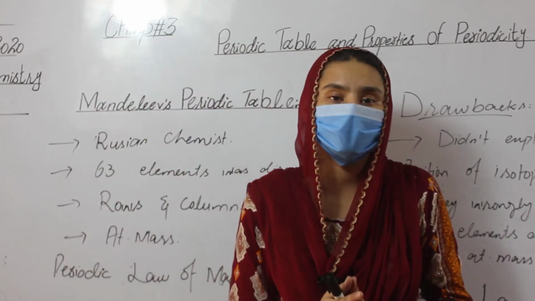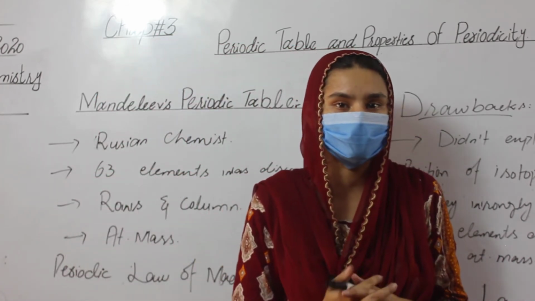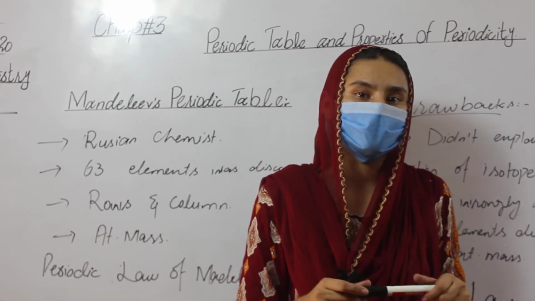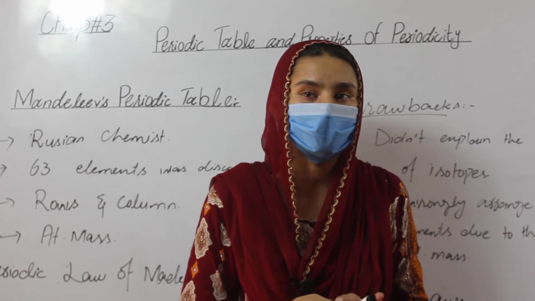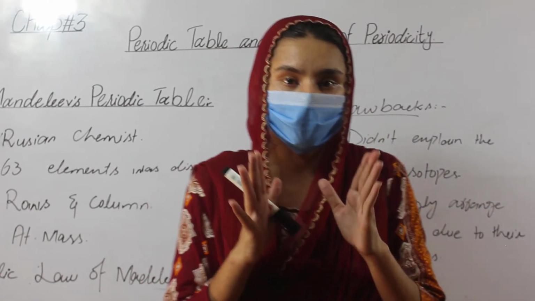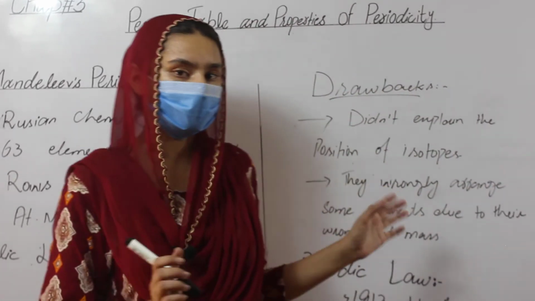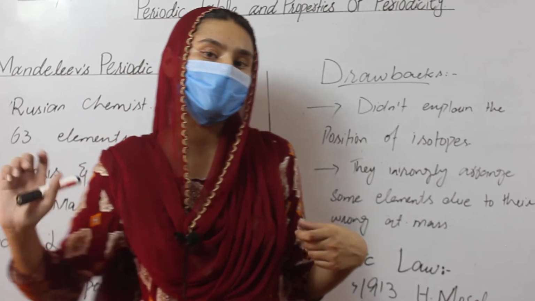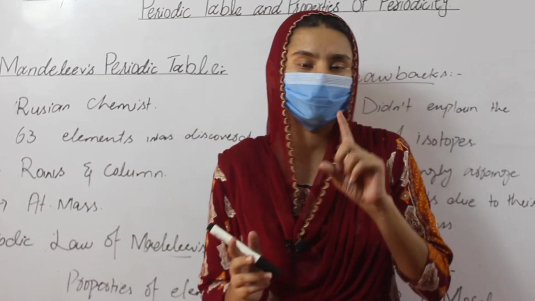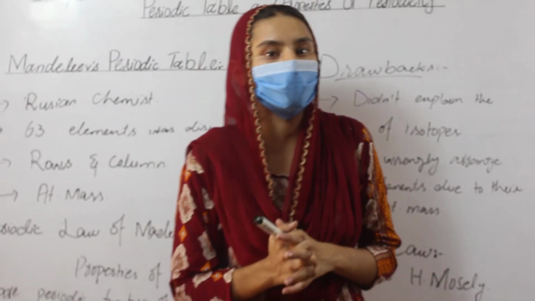And the periodic law of H. Moseley is: properties of the elements are a periodic function of their atomic numbers. The only difference between the modern periodic table, that is the table of H. Moseley, and Mendeleev's periodic table is one word: atomic number versus atomic mass.